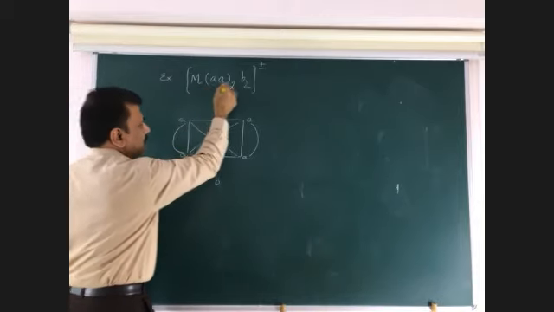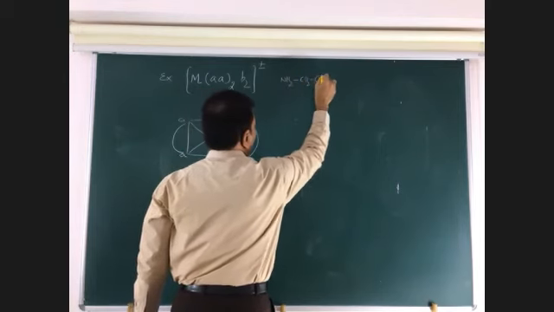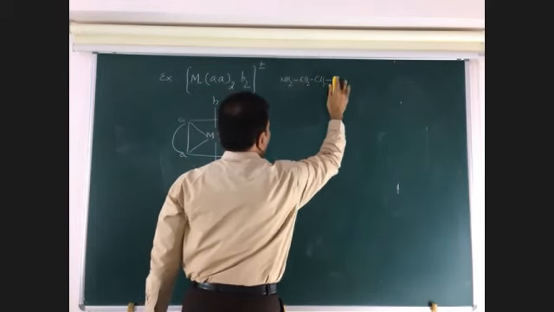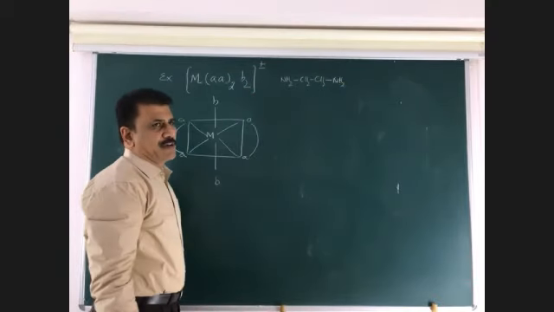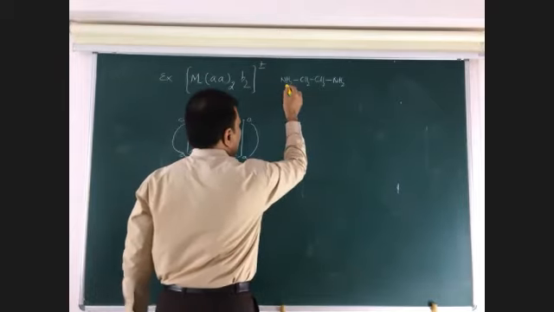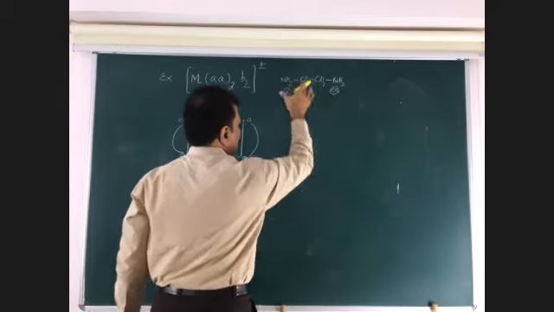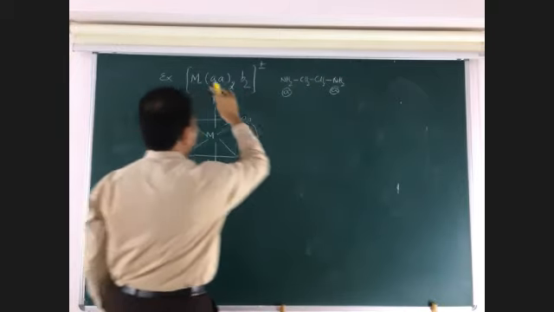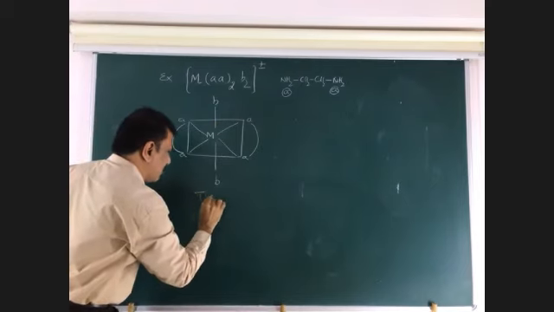What is this ligand? NH2, CH2, CH2, NH2. Ethylene diamine or ethane 1,2-diamine. So this is a ligand A. This is also ligand A. This is a bidentate ligand, similar A. And this form is trans form.